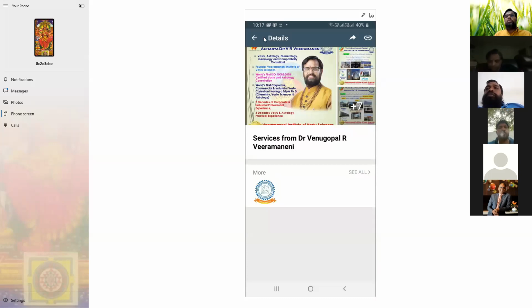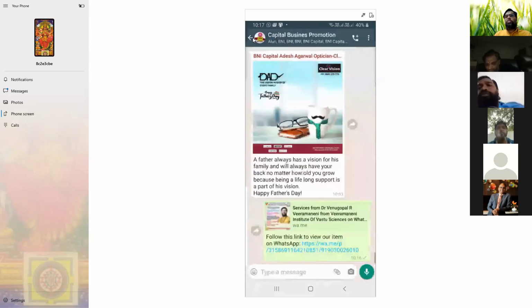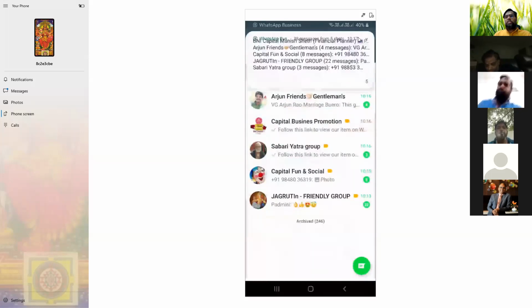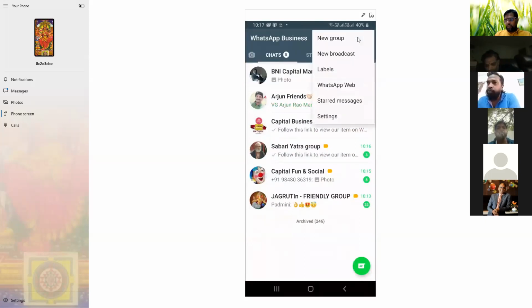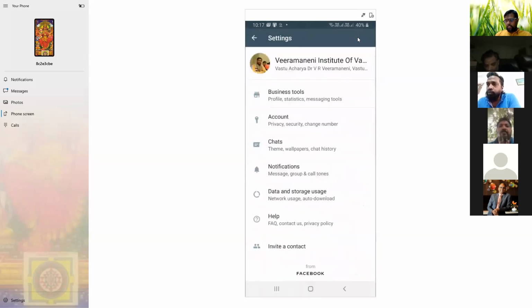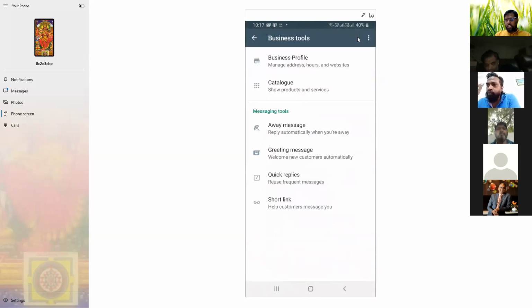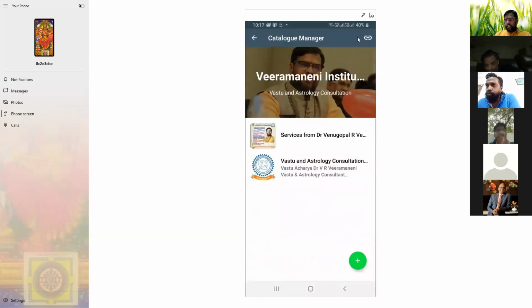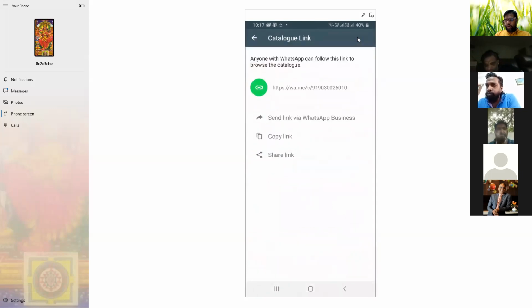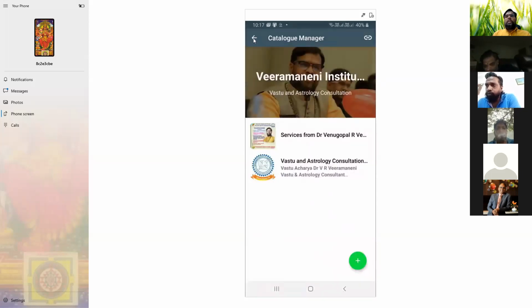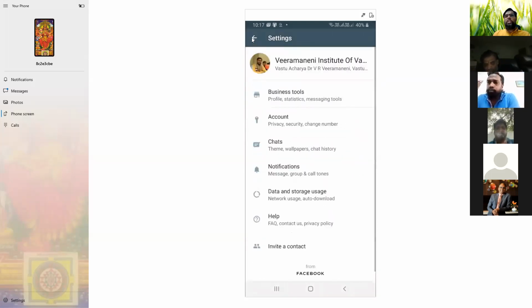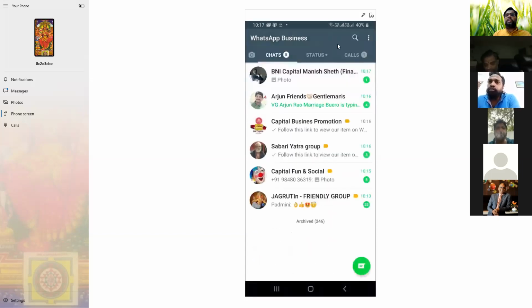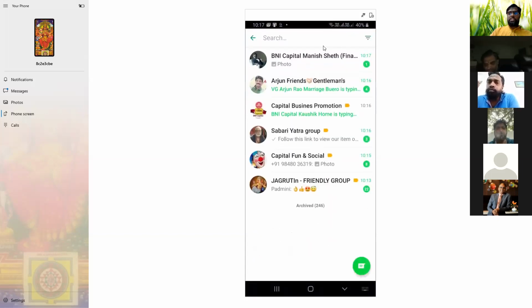Okay, if you don't have this, how does it display? I'll show taking one example. Again, I'll go to settings, business tools, catalogs. I'll take the copy link and copy the link. I want to share to one number, which has no WhatsApp for business. This is the number I want to share with.